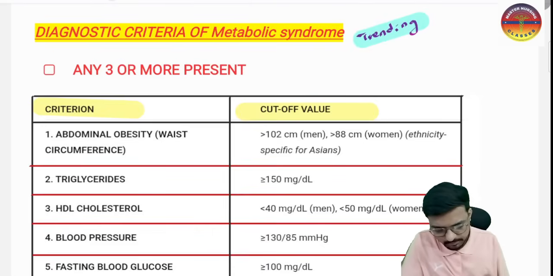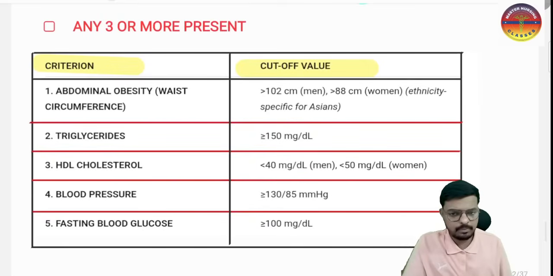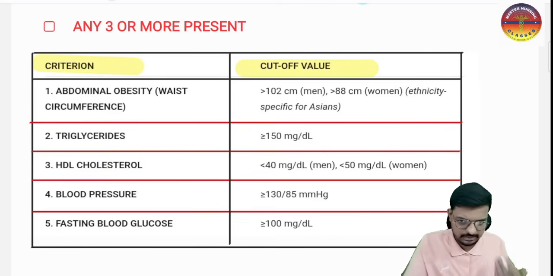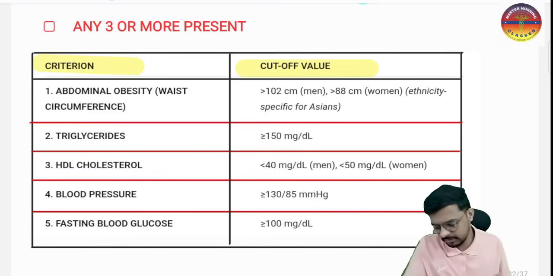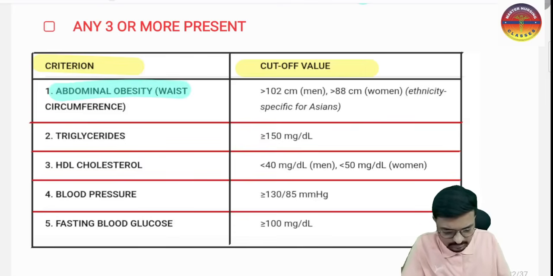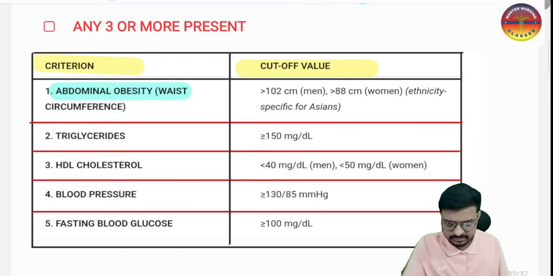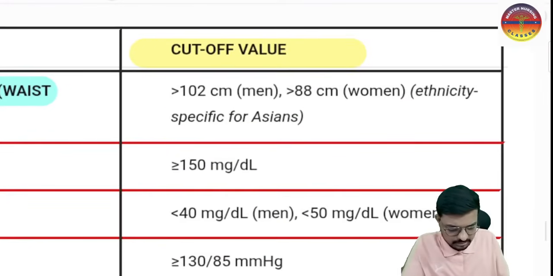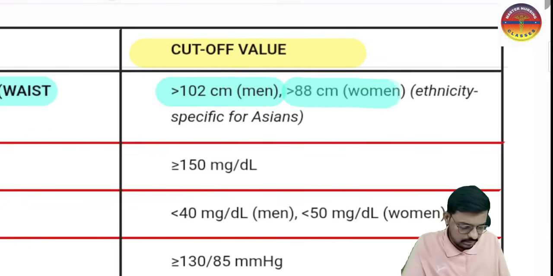So we have 5 very important criteria here. Among these, at least 3 should be present, then we will say this is metabolic syndrome. Otherwise, we will not say this is metabolic syndrome. Out of 5, any 3 should be positive. We have abdominal obesity, that is, the waist circumference is more. So that is central obesity. The central obesity cutoff in men is more than 102 centimeters, and for women more than 88 centimeters.